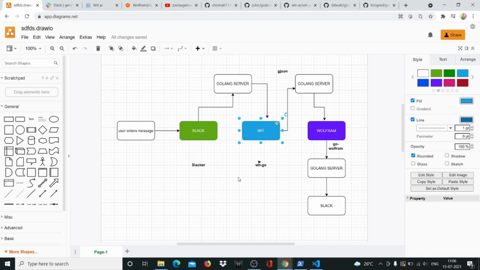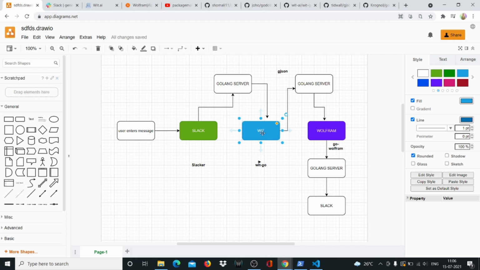But then Slack doesn't understand it, Golang doesn't understand it. So Wit is the intelligent NLP part, where Wit can be trained with hundreds of different statements to understand that you're basically trying to say the same thing. So it creates a confidence score to tell you that, okay, I've understood the query now, and I understand your question. So Wit is that NLP intelligence engine, right?